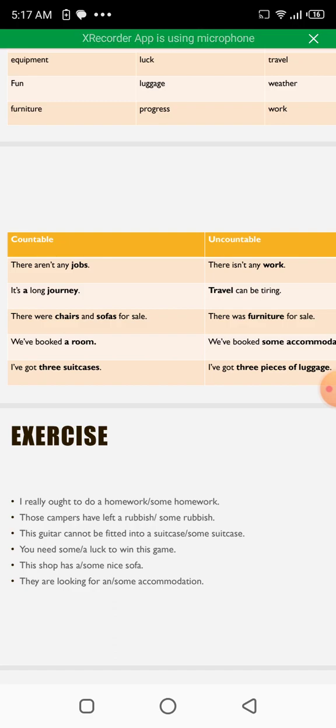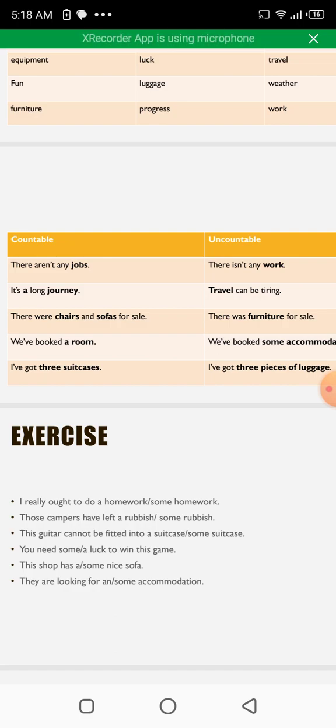It is a long journey. Journey is countable, so it is a long journey, but travel is uncountable, so we are not supposed to use "a" before it. Travel can be tiring. There were chairs and sofas for sale, because chairs and sofas are countable, so here a plural verb "were" is used before them, but furniture is uncountable, so we are supposed to use a singular verb. There was furniture for sale. We can't say there were furnitures for sale, that would be incorrect.